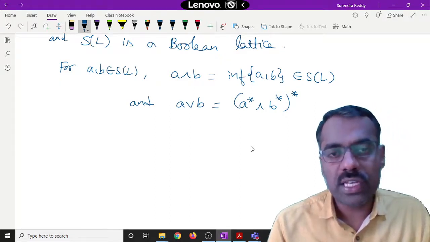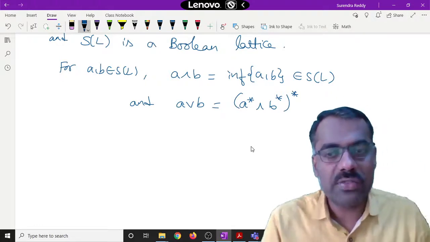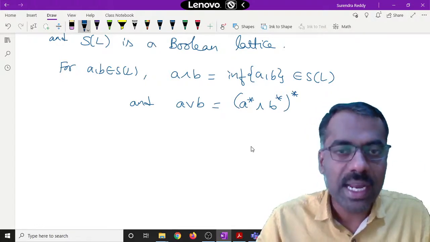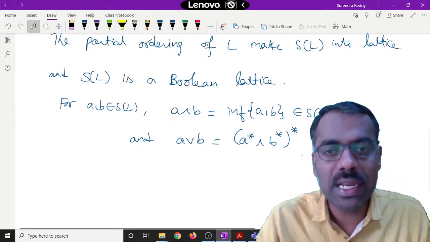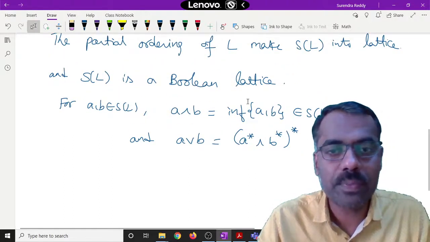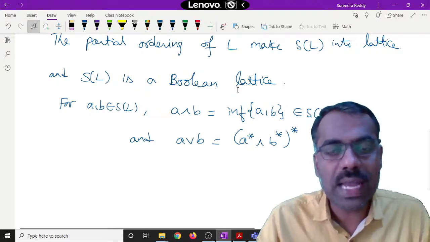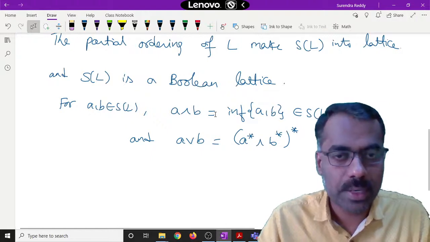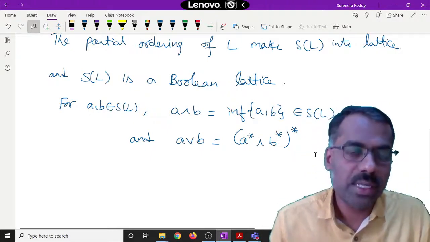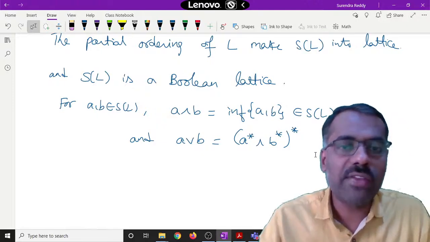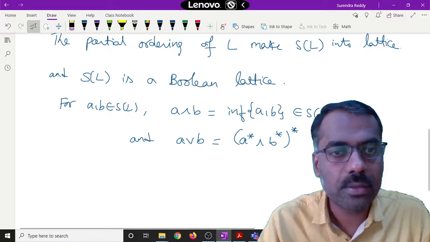If we can show that A meet B and A join B belong to S of L, then S of L will become a lattice. And what is meant by Boolean lattice? It is distributive as well as complemented. So every element has a complement. In S of L, we want to show that every element has a complement and it is distributive. Is that clear?